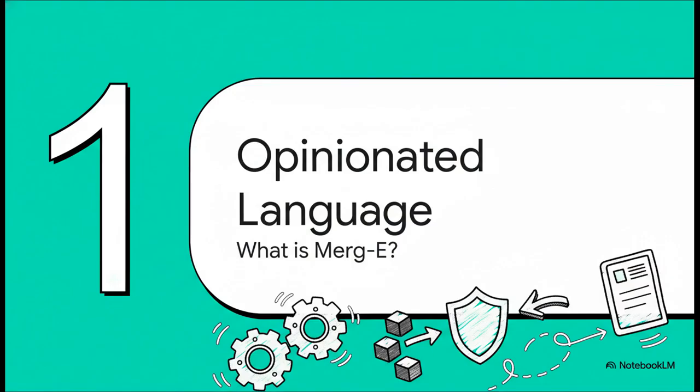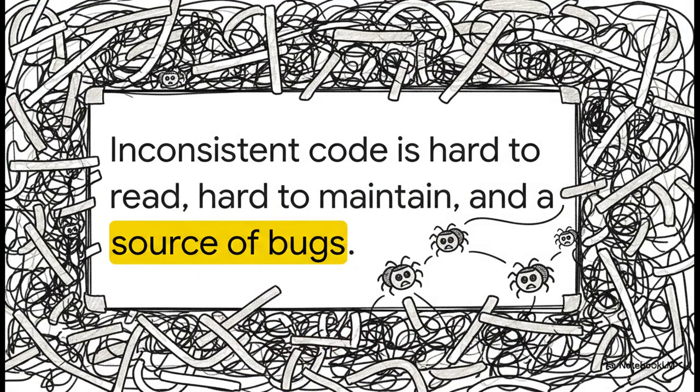So instead of giving developers a million choices, Merg-E just makes a lot of those choices for them. The goal is to get rid of common frustrations and just wipe out entire categories of errors before you can even make them. And the very first problem it takes on is one that every single developer has felt. You know the one. Code bases that are just a total mess. When everyone on the team has their own personal style, the code gets all jumbled and inconsistent. It's tough to read, an absolute nightmare to maintain, and it just becomes this perfect breeding ground for bugs.